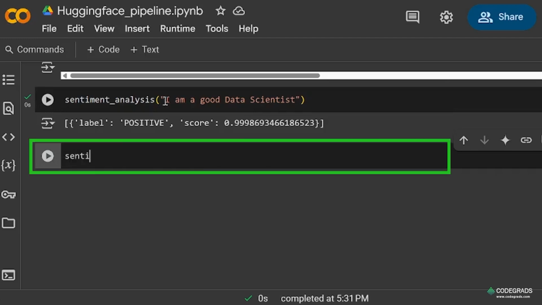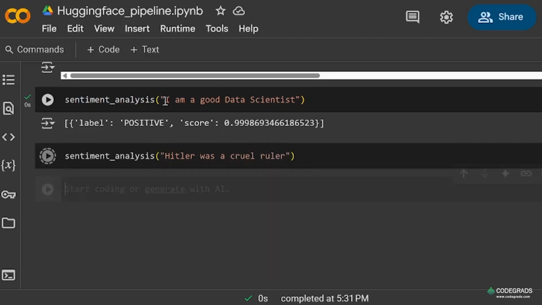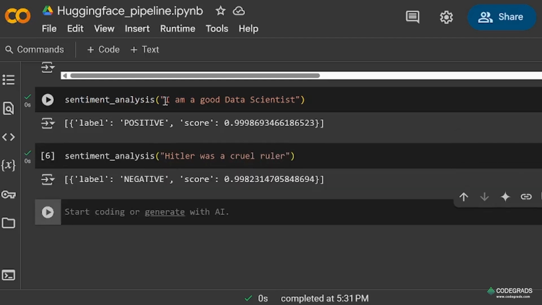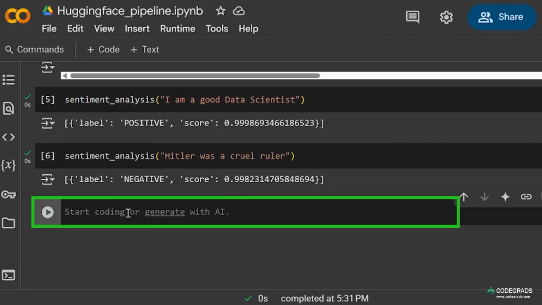Now for a second example, I'll give the example: Hitler was a cruel bull. So it has actually understood the sentiment and it has given us negative. The label is negative, and it also gives a score. Now we'll see another example.